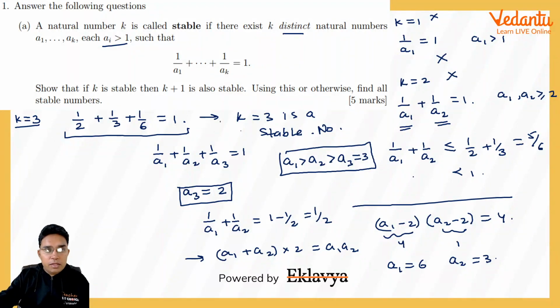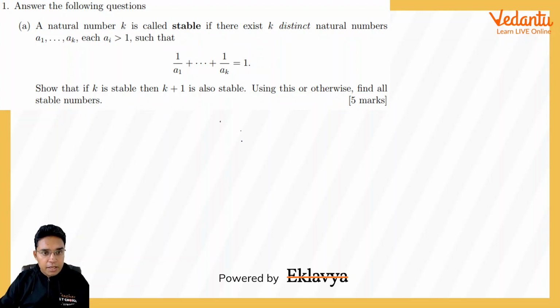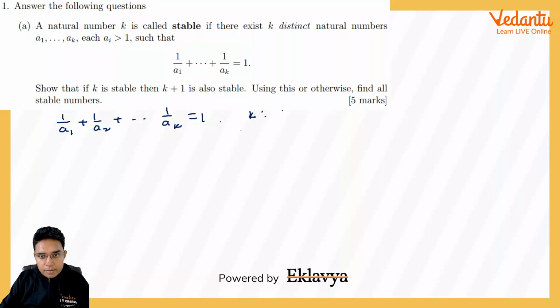Now the second part, which says if k is a stable number, then we have to prove that k plus 1 is also a stable number. To do this, let us assume that 1 upon a1, 1 upon a2 and so on, 1 upon ak is equal to 1, where k is a stable number, so there have to be some a1, a2 up to ak so that the sum of their reciprocals becomes equal to 1.